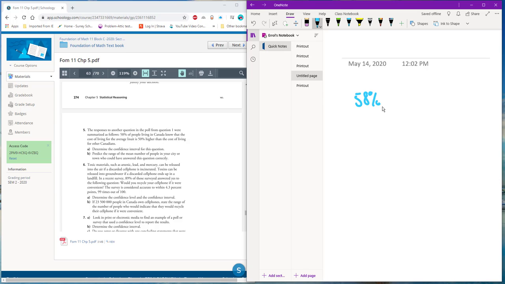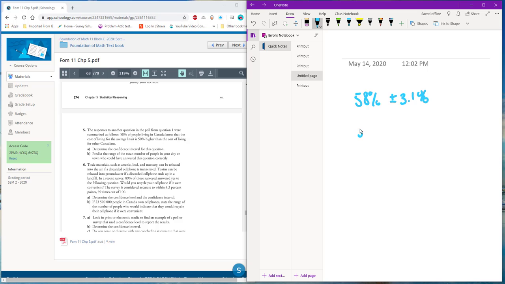58% of the people living in Canada know that the cost of living is higher for the Inuit, okay? But the confidence interval is still plus or minus 3.1%. It says predict the range of the mean on the number of people in your city or town who could have answered this question correctly. It depends on which city you're in, and so you can sort of ignore part B because obviously the values are going to be different depending on what city you're from. So we'll just do part A, the confidence interval.